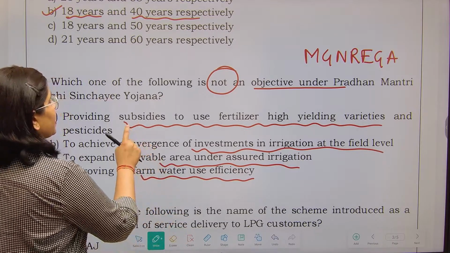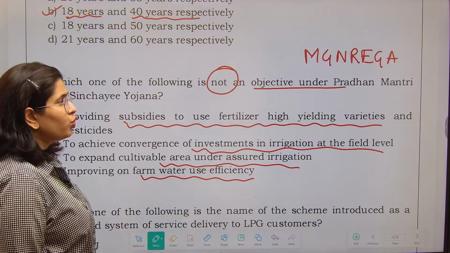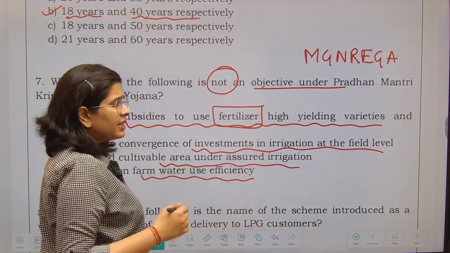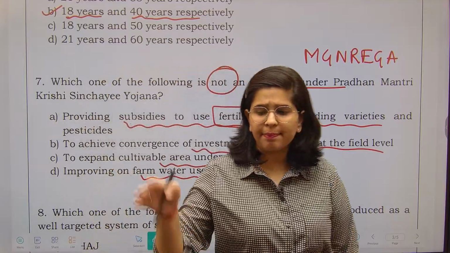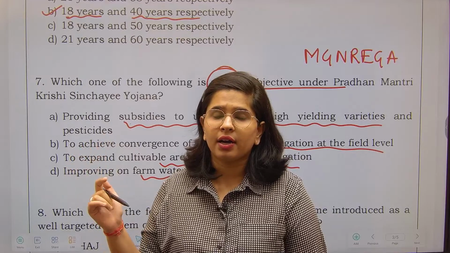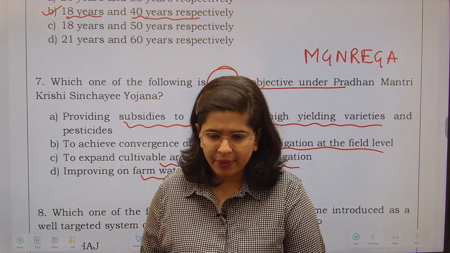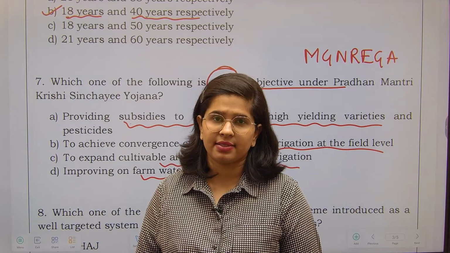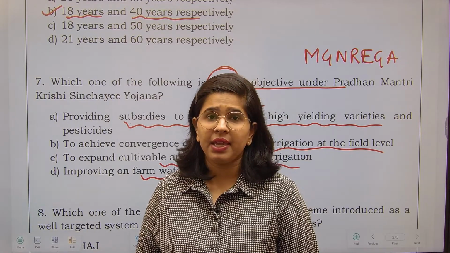But see over here, providing subsidies to use fertilizers. Now this had been government's policy back in the 1970s, when government wanted the green revolution to happen, right? At that particular time, government said that please use fertilizers so that the production can be increased.